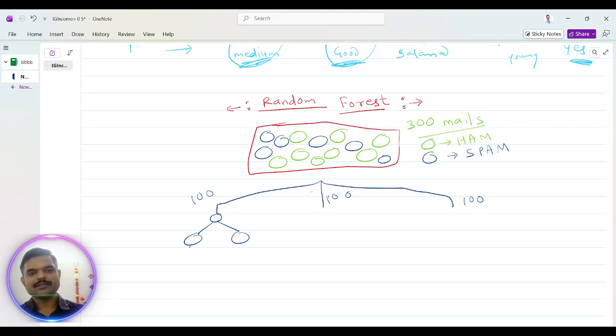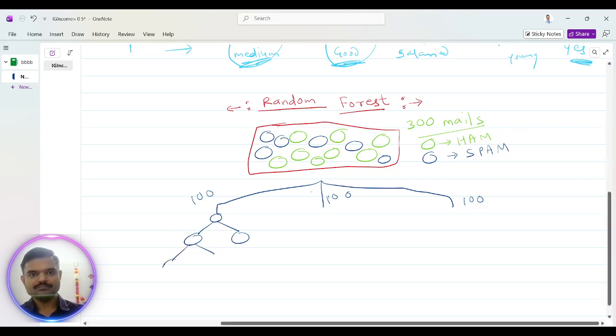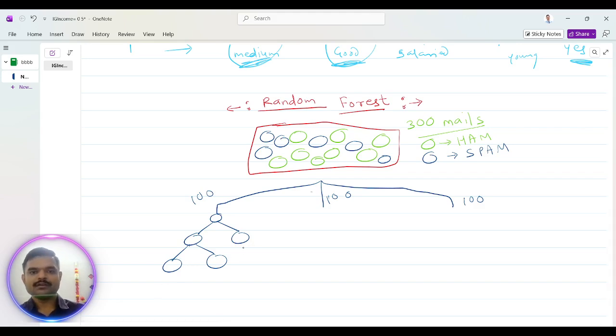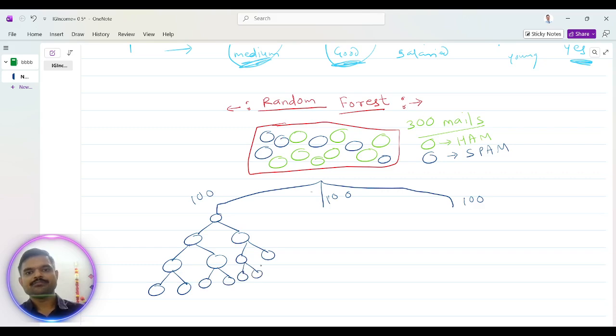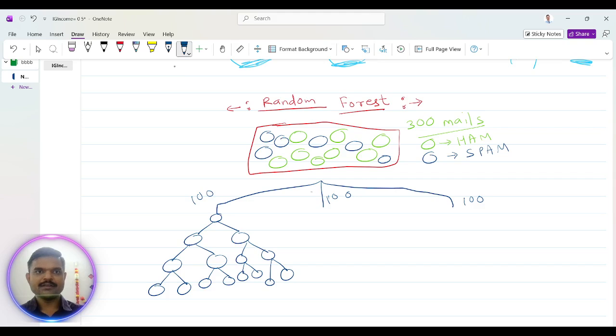Then another is, if it is high, then check credit score high, low. Then there will be another data set. Maybe age is high, low, young, or whatever it is. So this will be our decision tree, and the same is applicable for another tree as well.